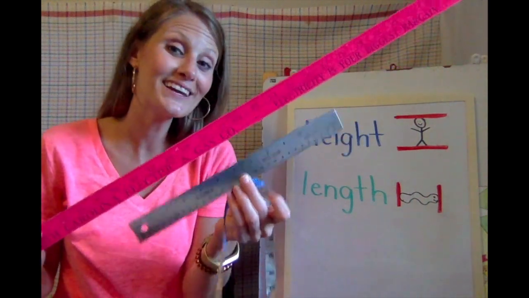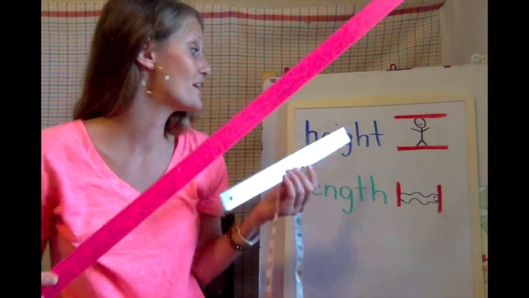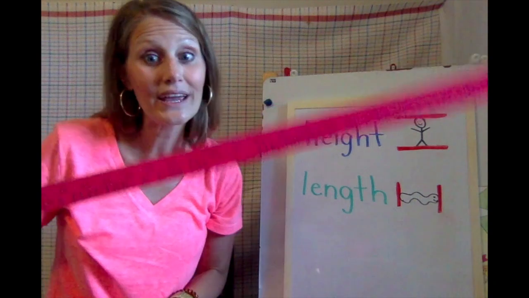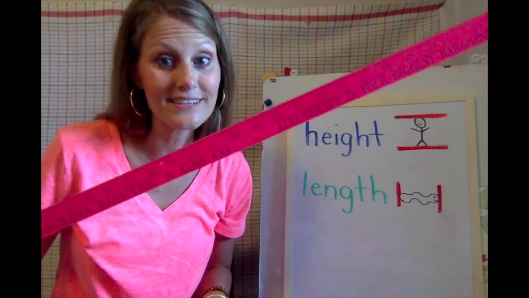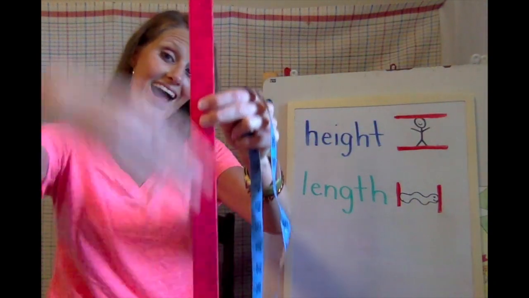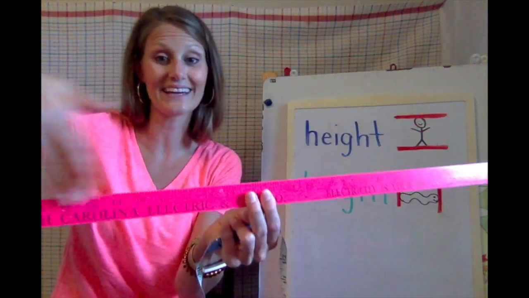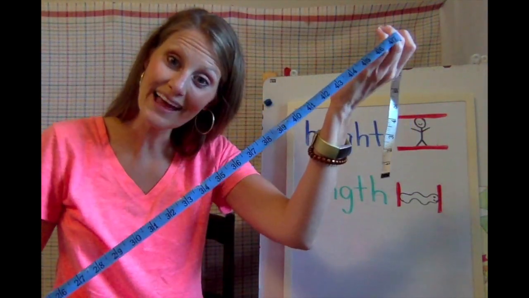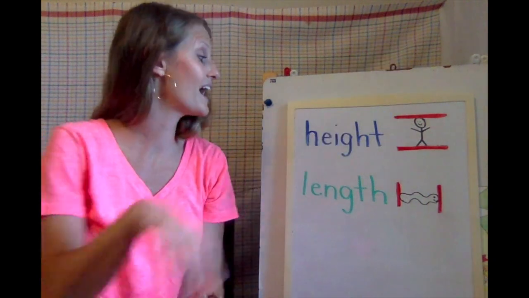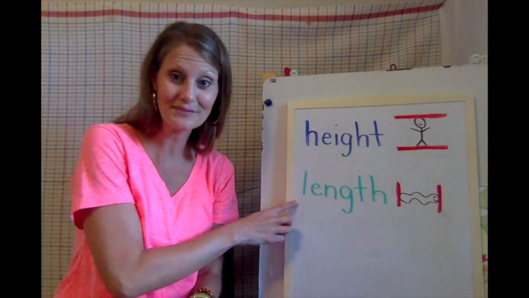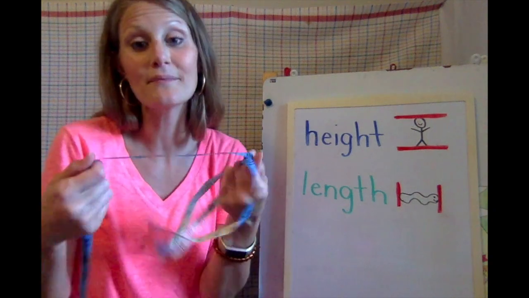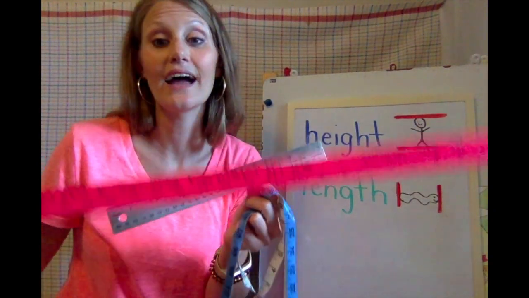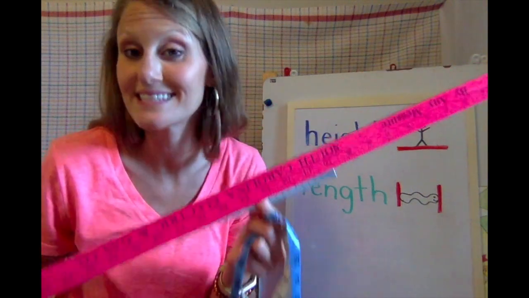And so we can use a ruler to measure the height of something or the length of something. We can use a yardstick to measure the height of something or the length of something. And we can use a measuring tape to measure the height or length of something, okay? So a measuring tape, a ruler, and a yardstick, these are called standard units.